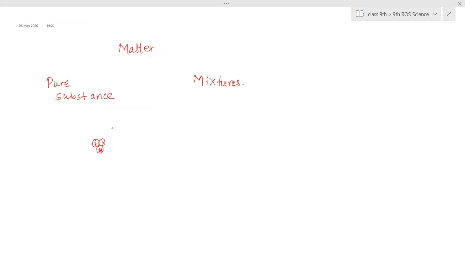In the case of carbon dioxide gas, one atom of carbon and two atoms of oxygen have combined, and one molecule is formed. Throughout the carbon dioxide gas, we will see these molecules everywhere, attached together. In every molecule of carbon dioxide we will see one atom of carbon and two atoms of oxygen. Those particles are seen everywhere, so that is called a pure substance.